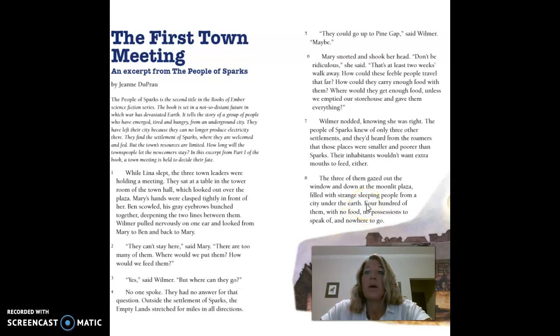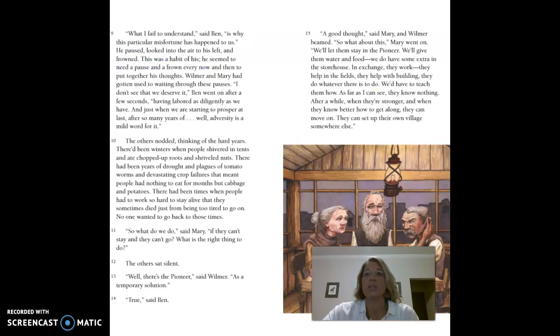So we're talking about the people of the settlement of Sparks, and they're talking about looking out the window and seeing all these people who've emerged from this underground city, and the fact that there's a lot of them. There's 400 of them. They have no food, no possessions to speak of, and nowhere to go. So I am thinking, no, I want to highlight, I can't. But that is the part that he's saying is the misfortune that's happened to us. That makes a little more sense to me.